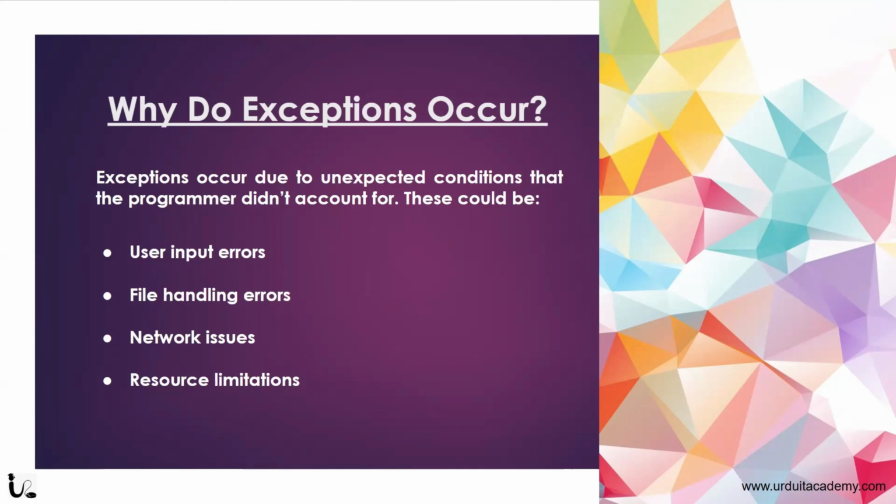But if the user types any string or letter, this will give a user input error. File handling errors mean trying to open a file that doesn't exist. Network issues can happen, like trying to access a website that is down, or resource limitations, like running out of memory. All these cases can lead to exceptions.